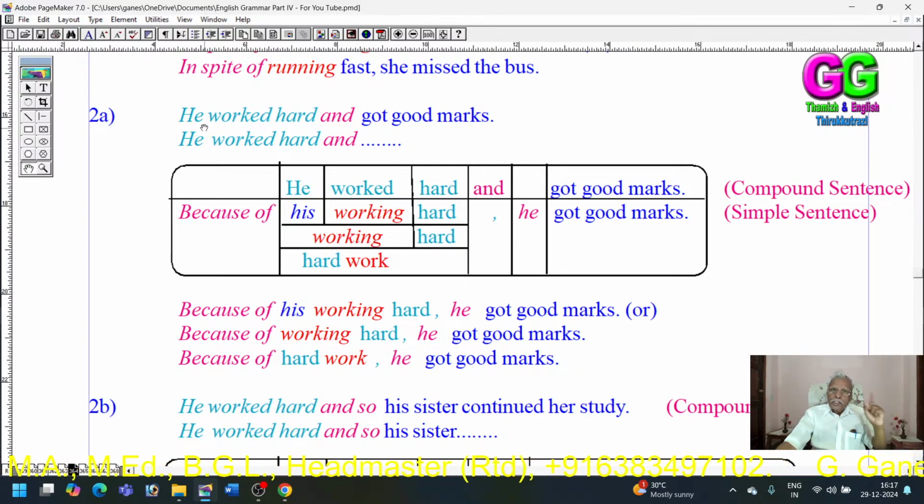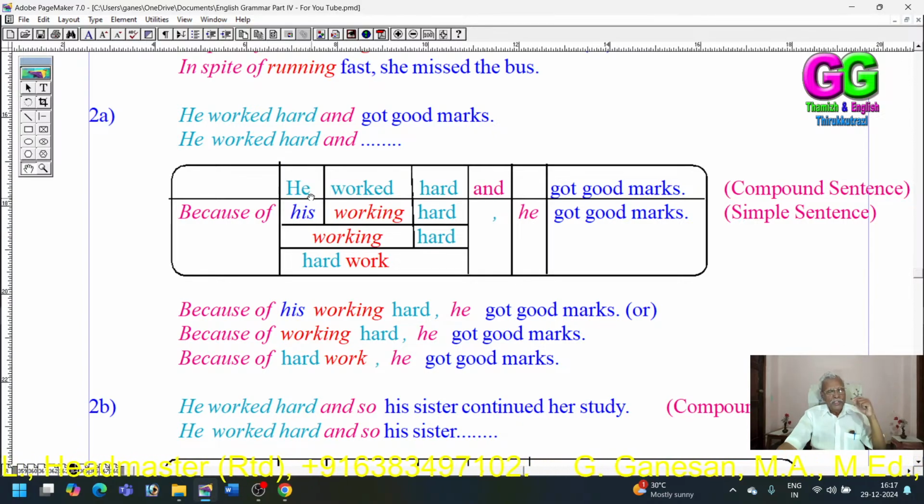Here, the subject has been used in the first clause and it has not been repeated in the second clause. This is the nature of English. Of course, we may repeat, but repeating the subject again and again is not good English. "He worked hard, got good marks." So in the second clause, there is no subject.